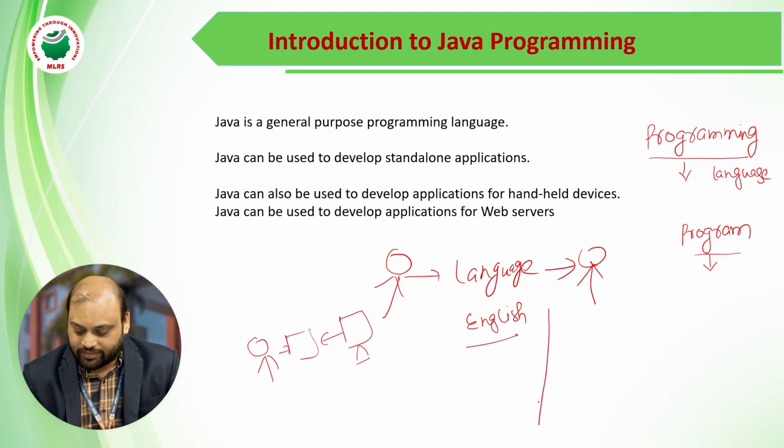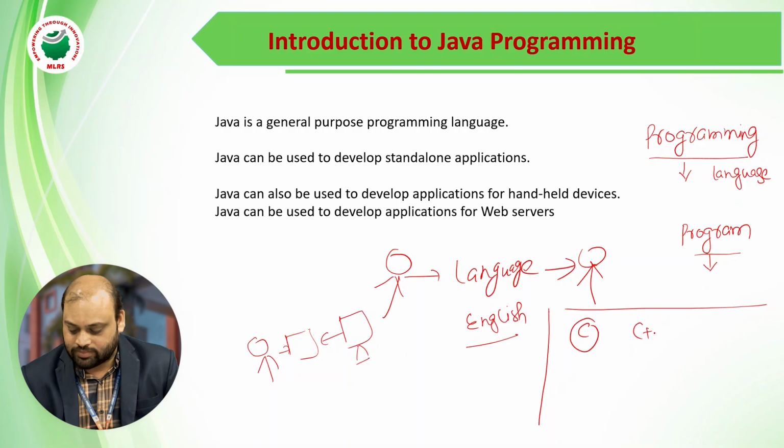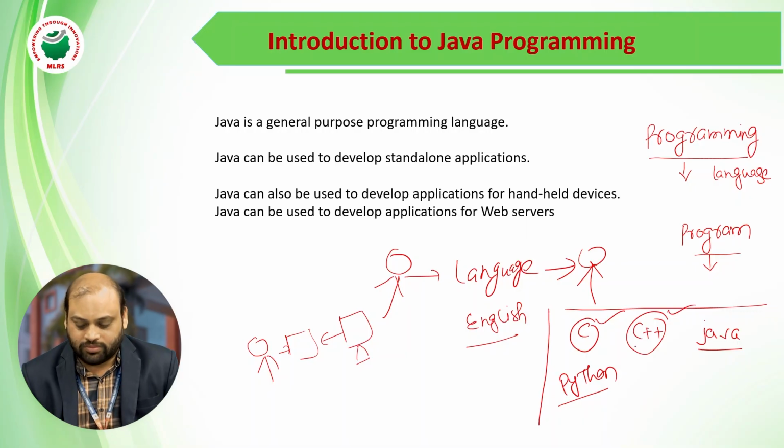So what kind of programming language? There are so many programming languages, like C, C++, Java, Python, etc. Prior to Java, they used C and C++. But nowadays Java is very famous. Even though plenty of languages are coming into the market, Java has become very popular, and day by day it is increasing in the market. But what is the reason for that?